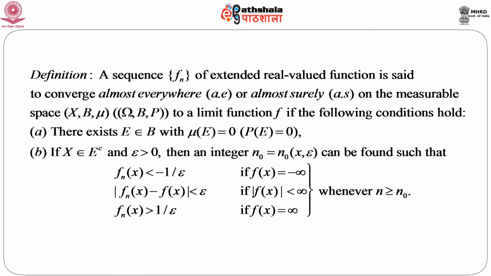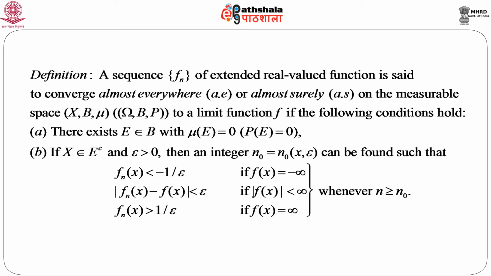And just one small definition, that is converges almost surely. A sequence f_n of extended real valued functions is said to converge almost everywhere or almost surely on a measurable space (X, B, mu) or a probability space (Omega, B, P) to a limit function f if there exists a set E belonging to B with mu(E) equal to 0, that means with probability of E equal to 0, because probability is also a measure.